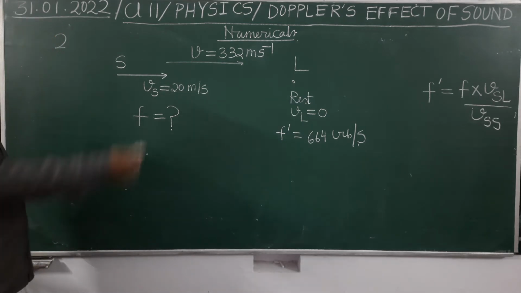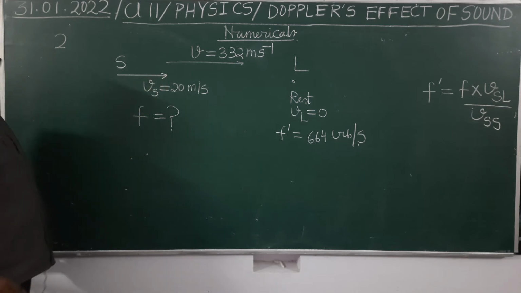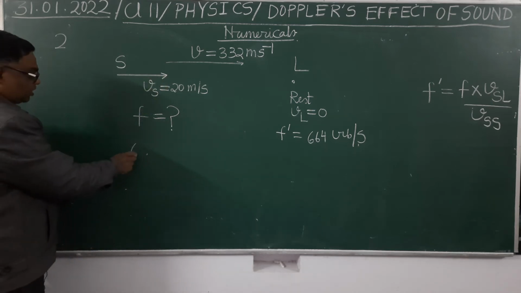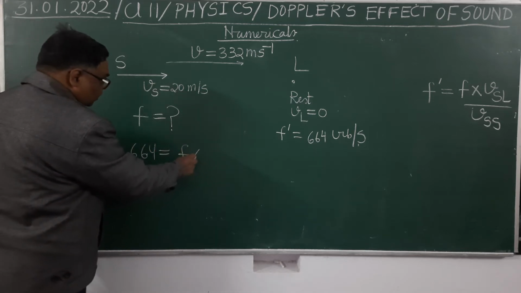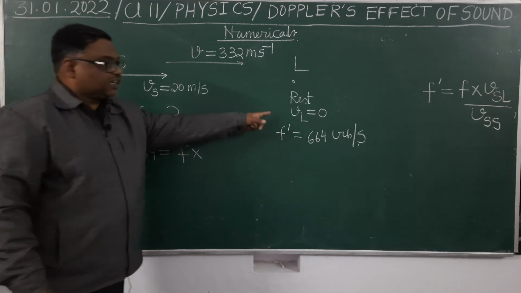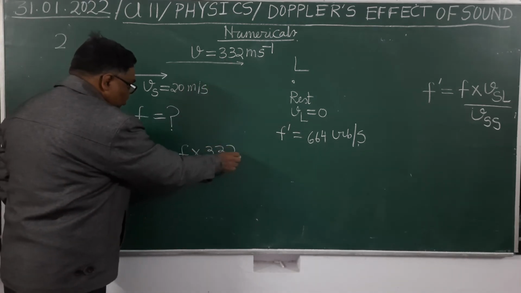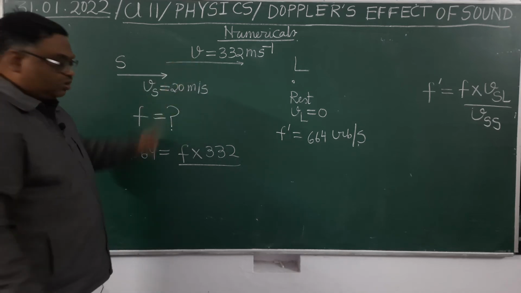So it is very simple, using the same formula. You will write the formula here. I am not writing. You can write. So f dash is given 664. F you have to find. Relative speed of sound with respect to the listener: listener is at rest, therefore relative speed will be 332, upon its relative speed with respect to the source.